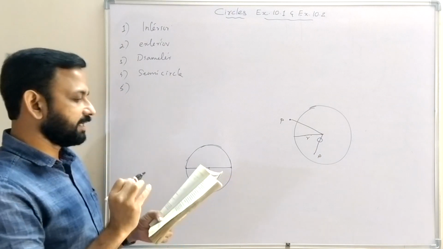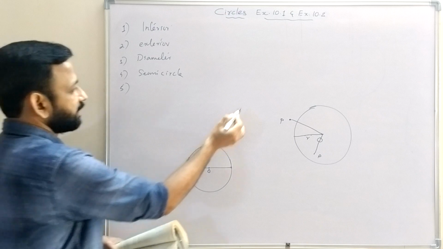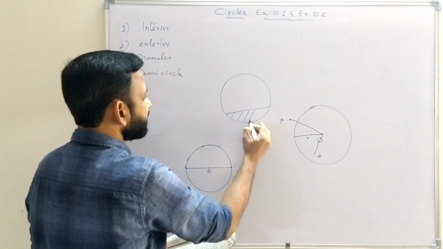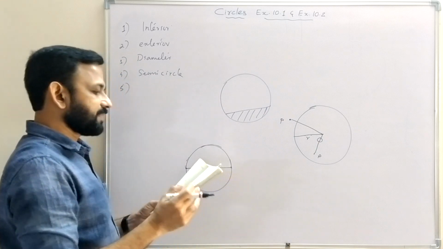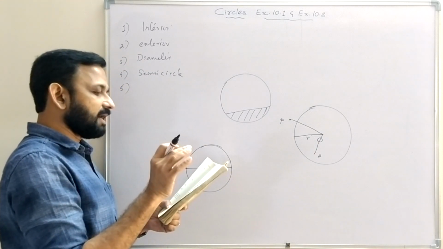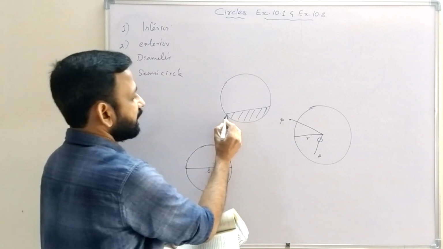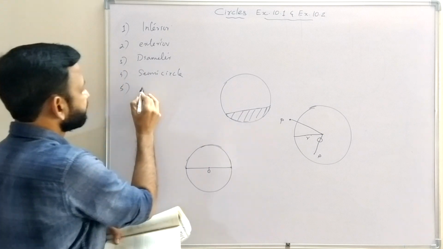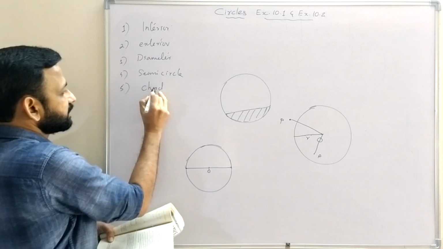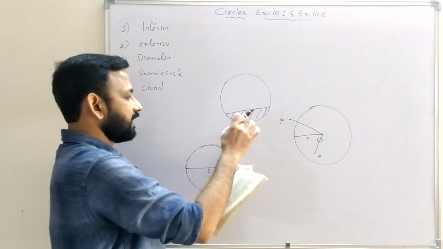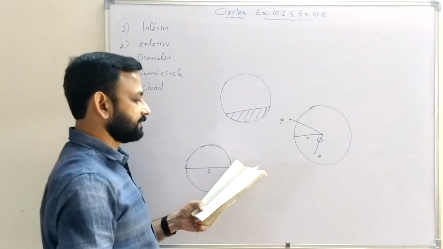Then question number 5: a segment of a circle is the region between an arc and dash of the circle. So this is a segment. The segment of a circle is the region between an arc and a chord of the circle. So the answer is chord of the circle.